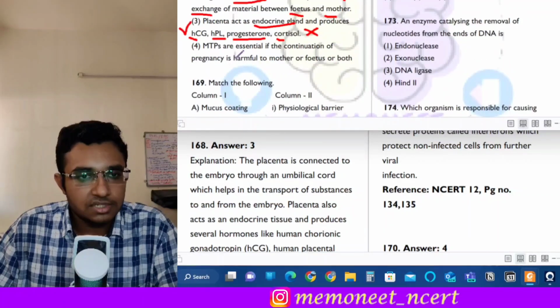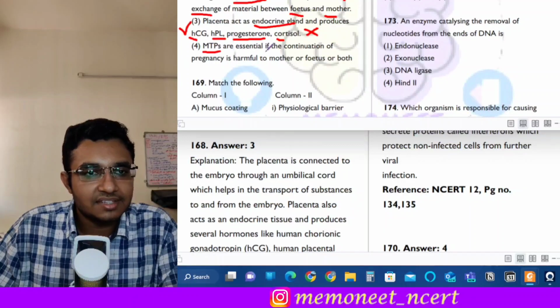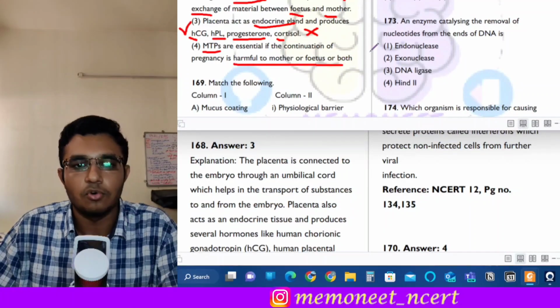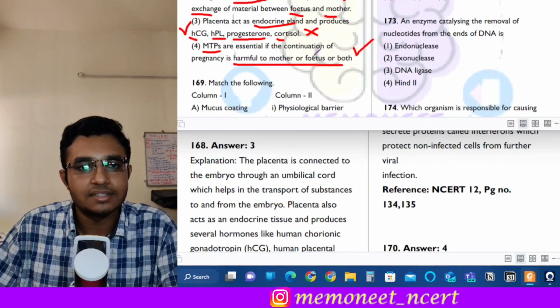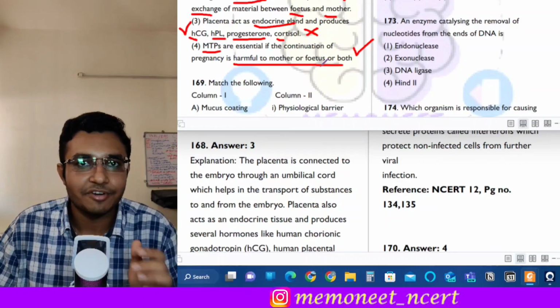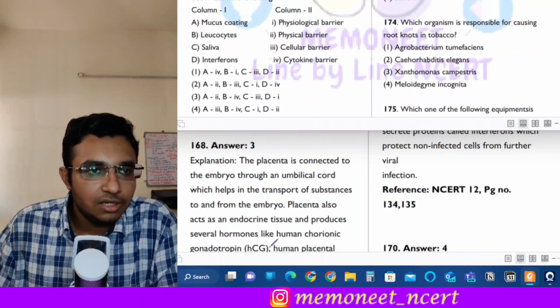Let us see the fourth statement also. MTPs are essential if the continuation of pregnancy is harmful to mother, fetus, or both. So this is a correct statement, and it is stated under the MTP Act, which was released in which year? 1971. Okay. Moving on to the next question.